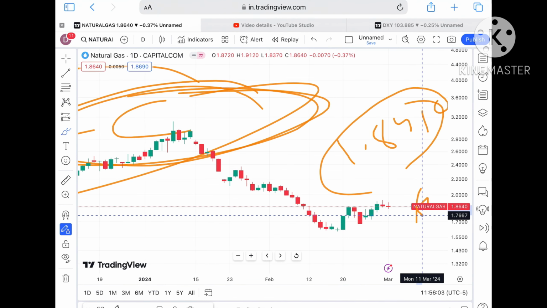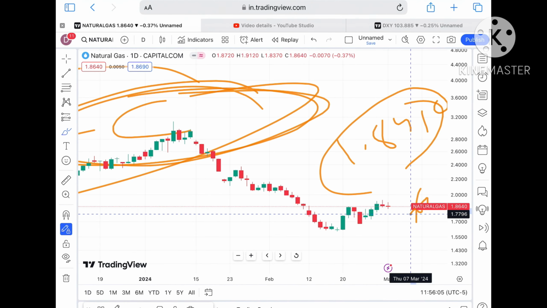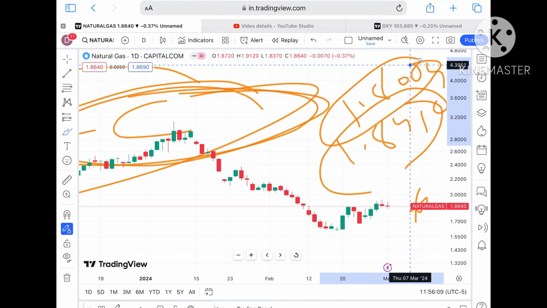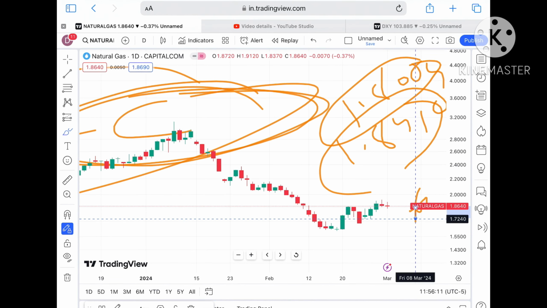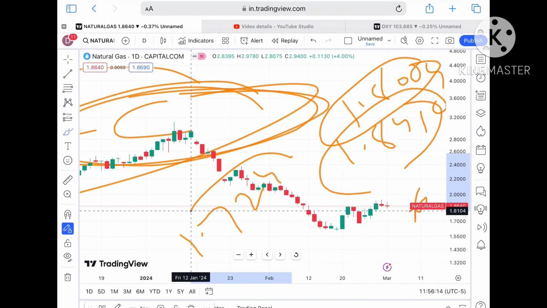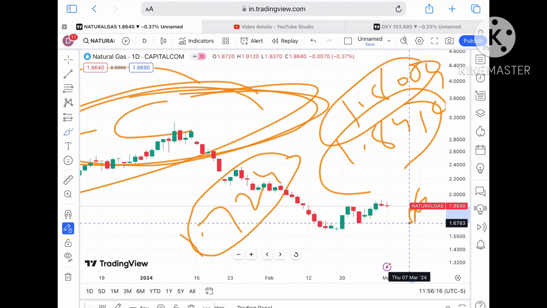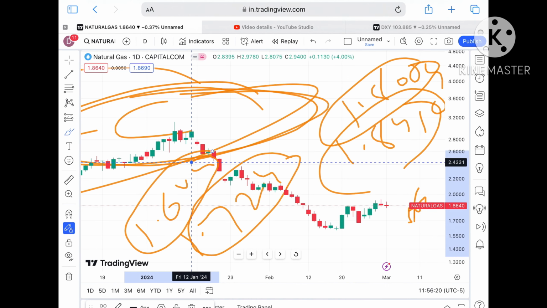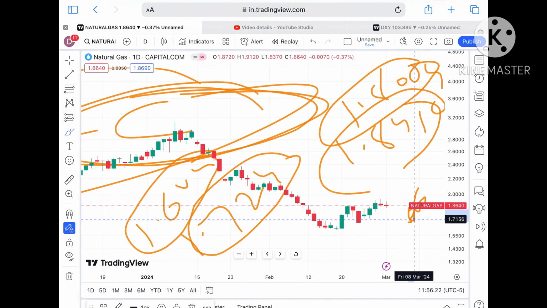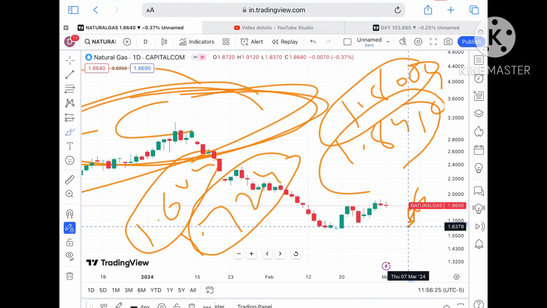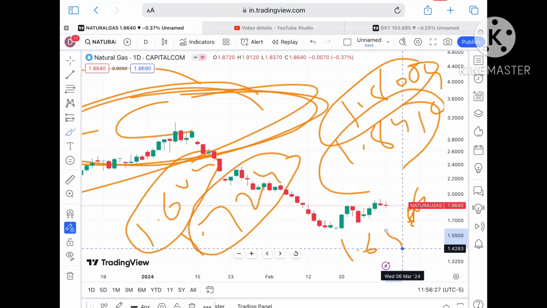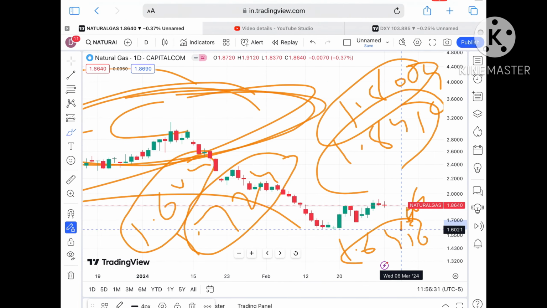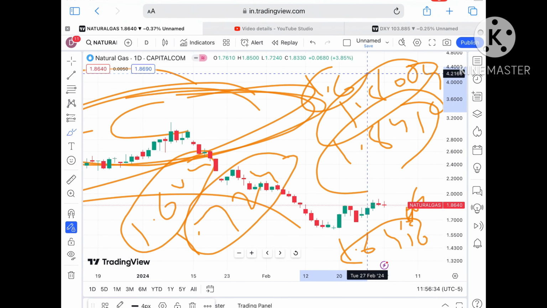Suppose the price doesn't sustain, it can come down towards a level of around $1.8416, and if the price falls below that level, we can see a further fall towards around 1.8059. Once the price starts falling below this level, it will touch a level of 1.7420, which is already a weak support. So chances are high it will go towards 1.6845, which is also a weak support, so chances are high it will cross that level, with a probability of going towards a level of 1.6418.